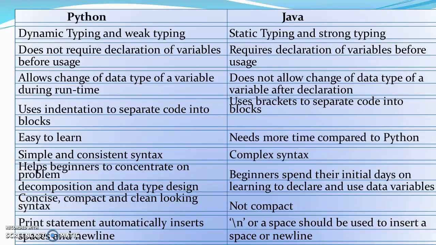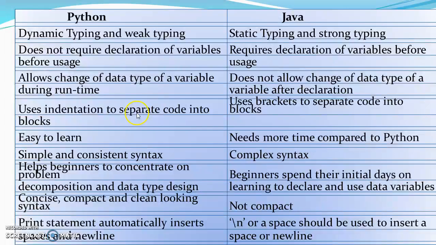Comparison of Python and Java. Python is dynamically typed and weakly typed, but Java is strongly typed and static as well. In Python, it does not require declaration of variables, but in Java, it requires us to declare variables. In Python, you can change the data type at any point of time during runtime. For example, a equal to 10. In the next statement you can write a equal to Python. It changes its type from number to string, but this is not possible in Java.